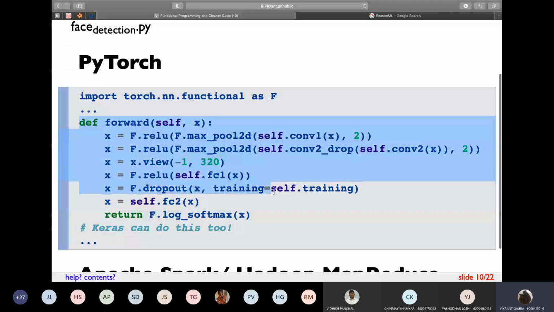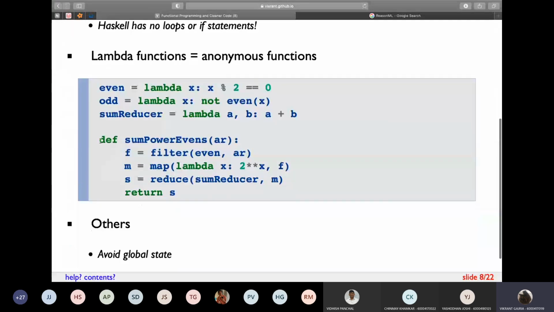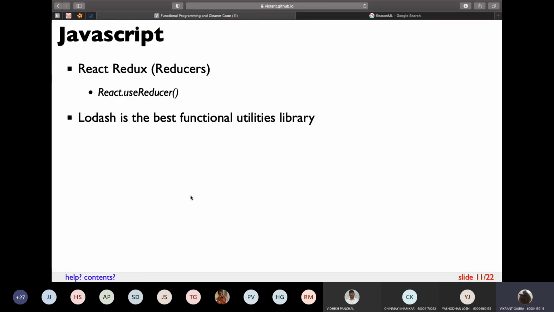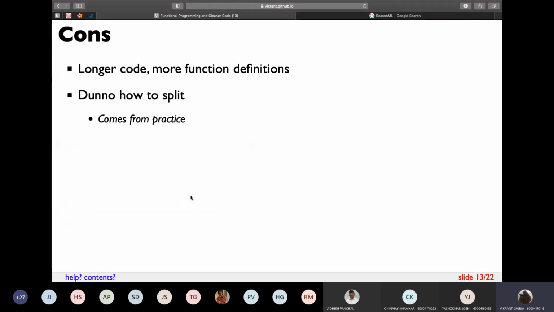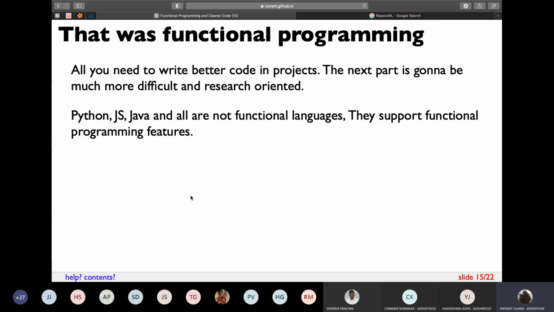This way of writing is called a pipeline. And even this: given an input, you get a modified input, you get another modified input, you get another modified input, and then you finally get the output. So these are the pros and cons of functional programming, and this is the basics of functional programming.